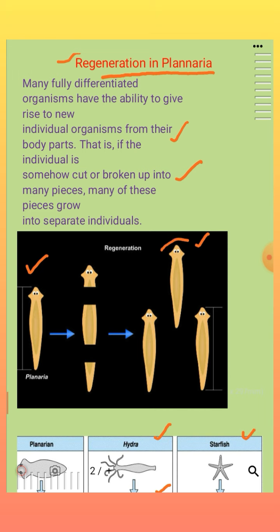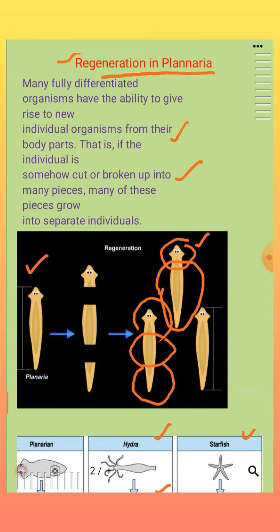Suppose this is the head part. The head part has the ability to regenerate the entire middle piece and the tail part. In the same way, the middle piece has the ability to develop the head area as well as the tail area. And the tail part has the ability to develop the middle piece as well as the head area.